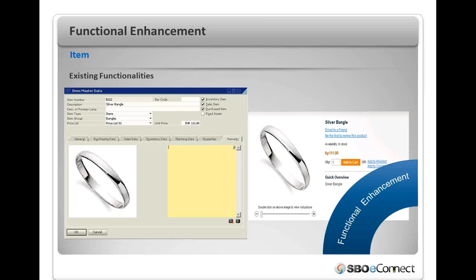This is the third section where functional enhancement happens, the item. In the existing functionality, you have the option to upload SAP Business One items as simple and configurable product to the web. Also, any kind of update like stock, price, or item details in SAP will instantly reflect in the Magento storefront.